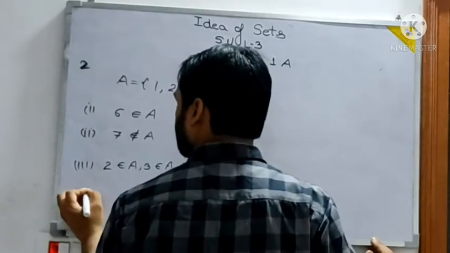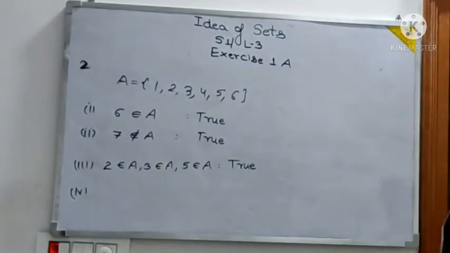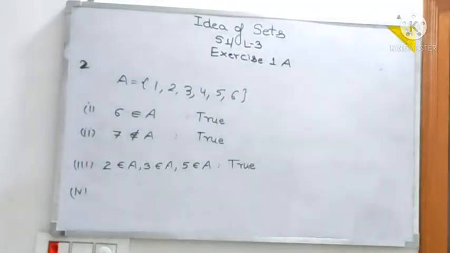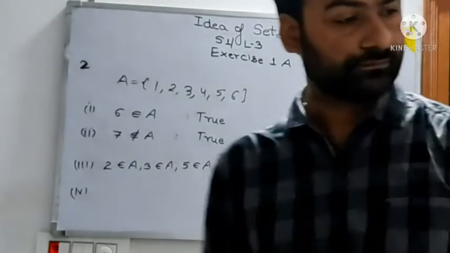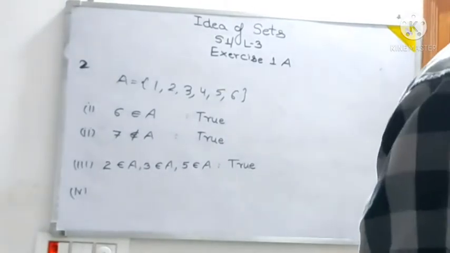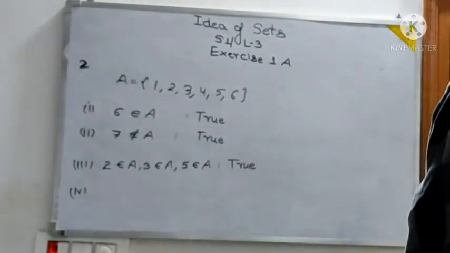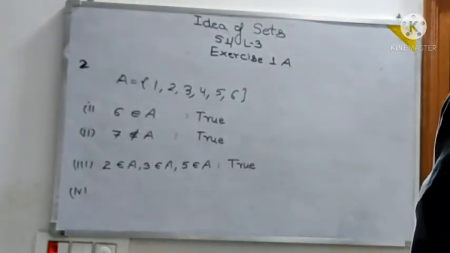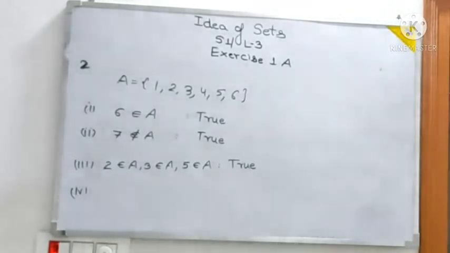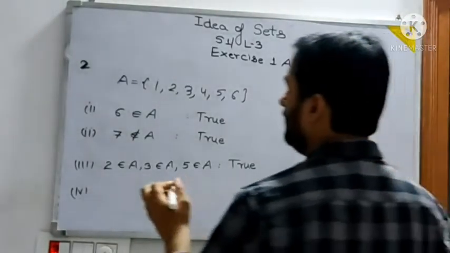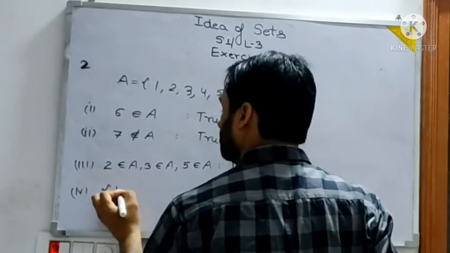Fourth part says what? {1, 2, 3} is an element of A. Now see what was the fourth part. See, we are not having it like this.